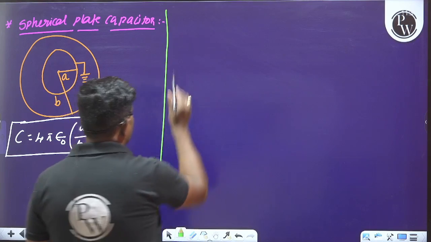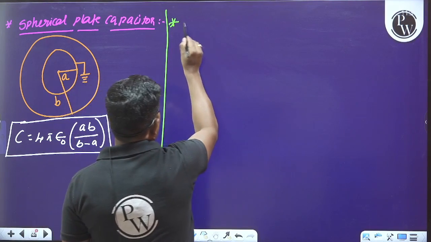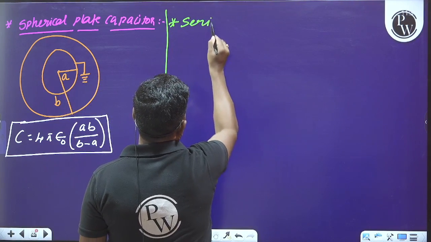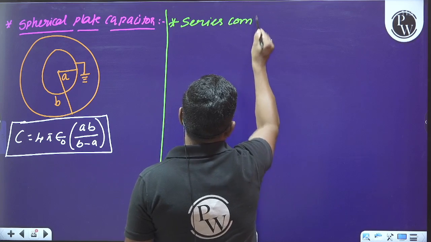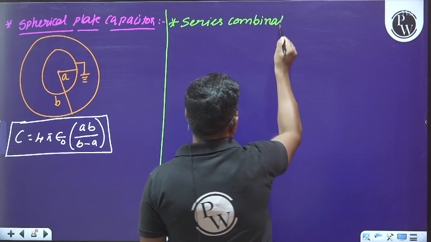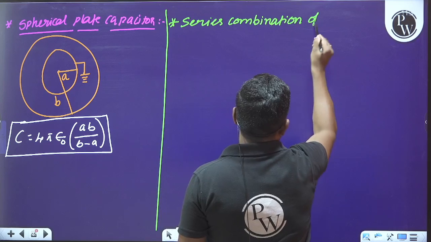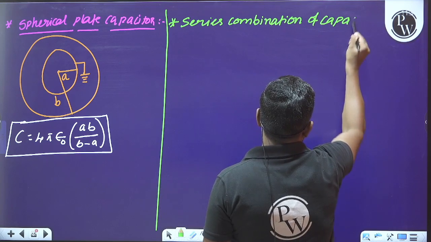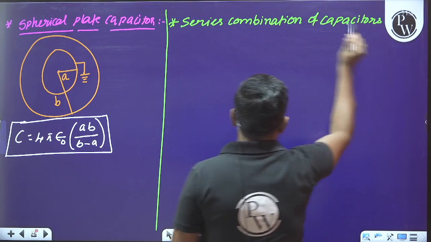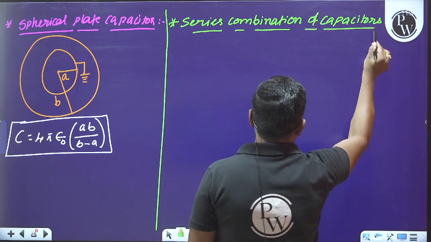These are the different types of capacitors. Later we can move on to the series combination of capacitors. Please observe this.